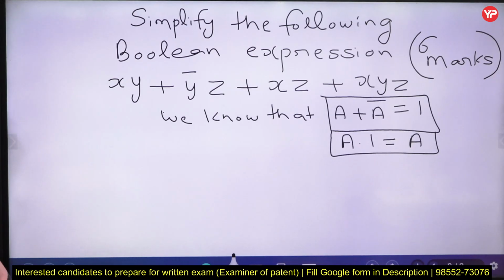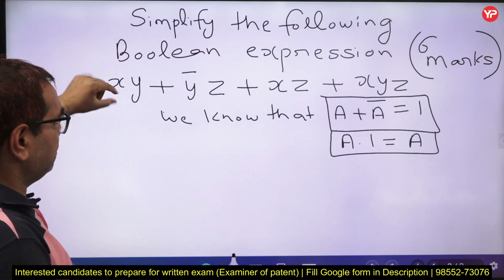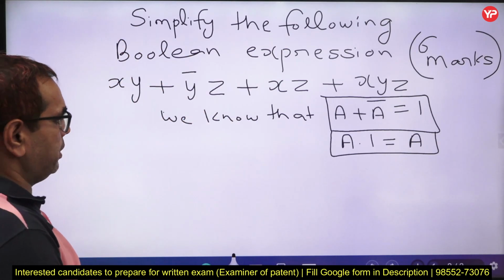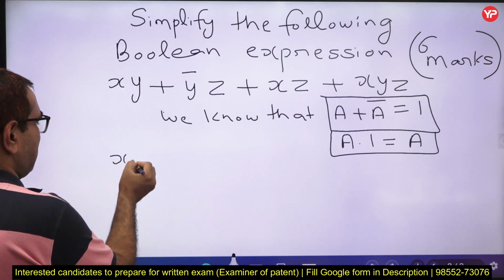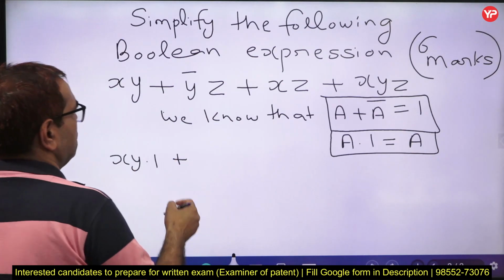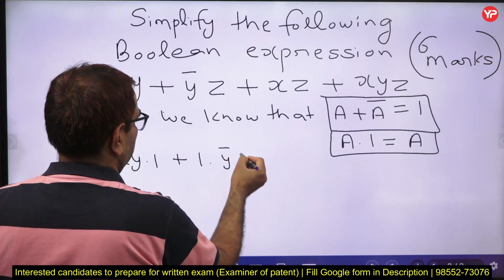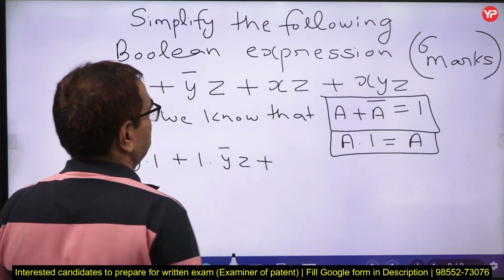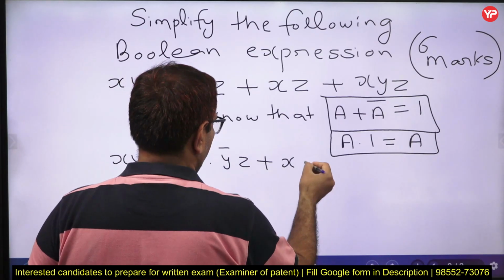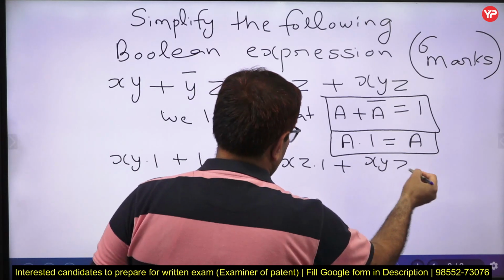Okay. So here we can see we have two variables x and y, and overall there are three variables. So here z is missing. Okay. So we will write this xy as xy into 1. Okay. Plus here x is missing. Okay. So 1 into y bar z, plus here also we have y missing. Okay. So x into z into 1 we can write, or plus xyz, no variable is missing.